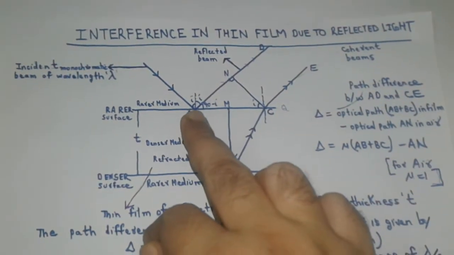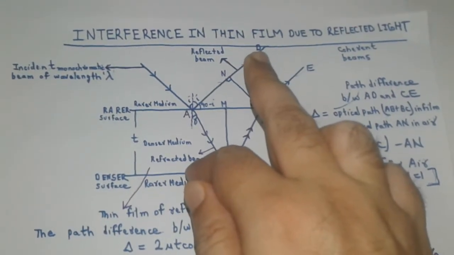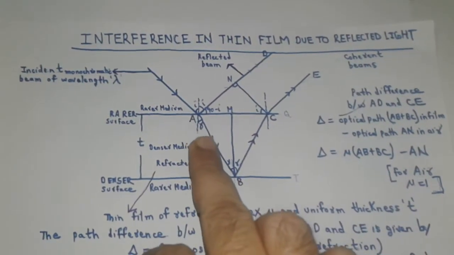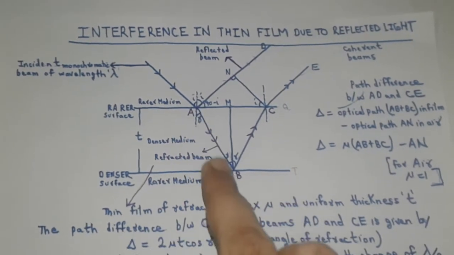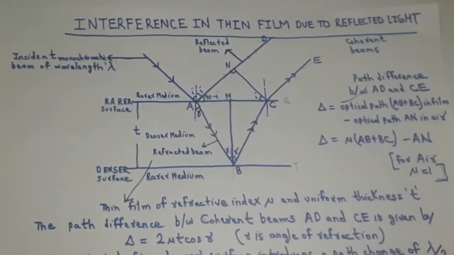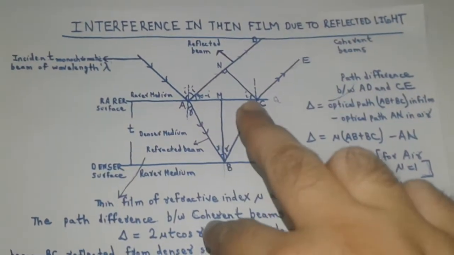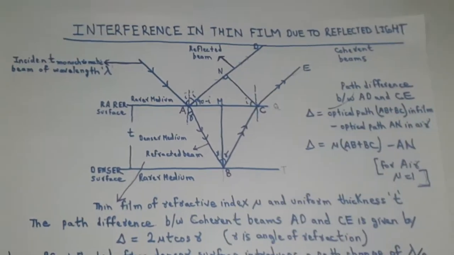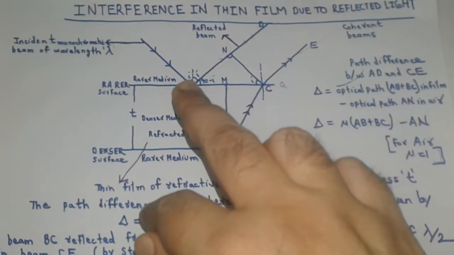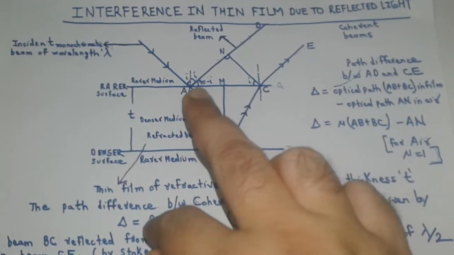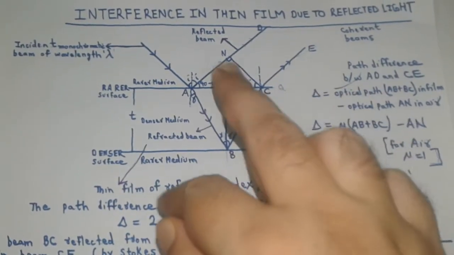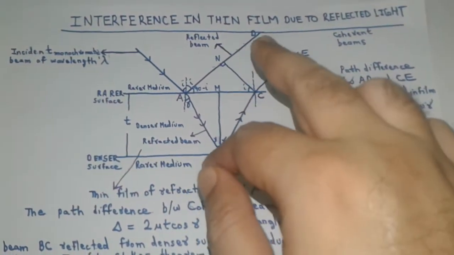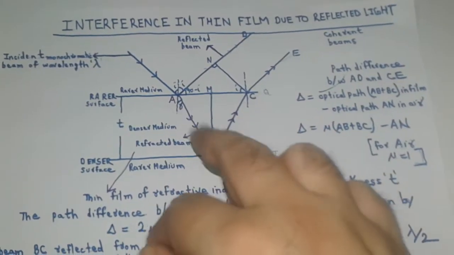A part of the incident beam is reflected back into the rarer medium as beam AD. The other part of the incident beam is refracted into the denser medium as beam AB. The beam BC, on reflection from the denser surface, emerges out into the rarer medium. Since the film is extremely thin, the two beams AD and CE are coherent beams. The two coherent beams superimpose to produce an interference pattern on the thin film.